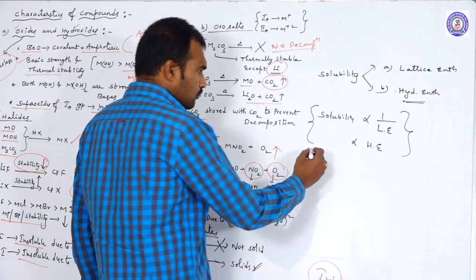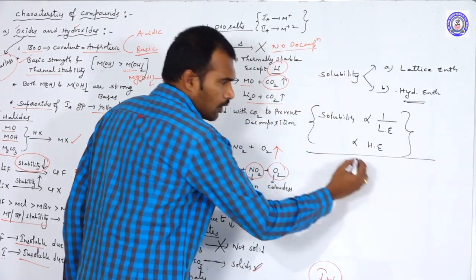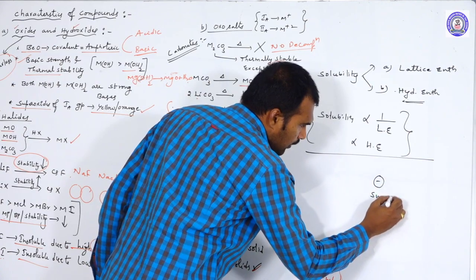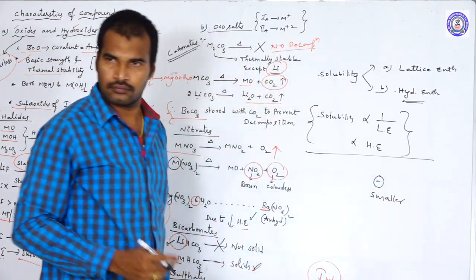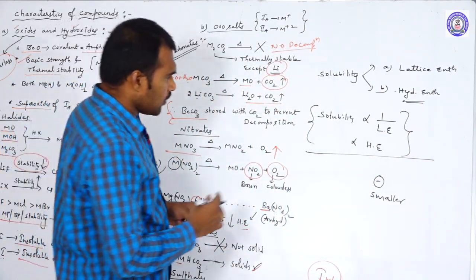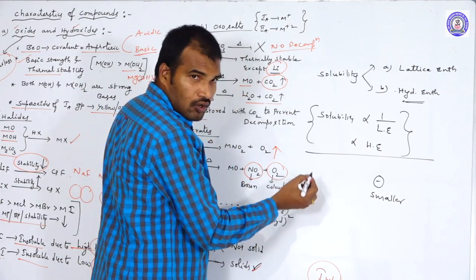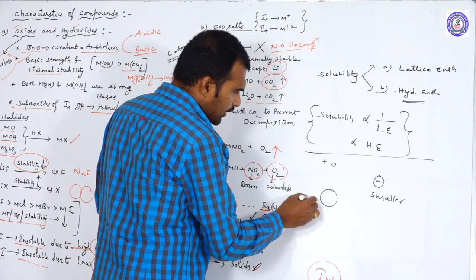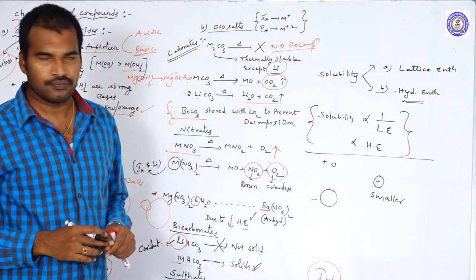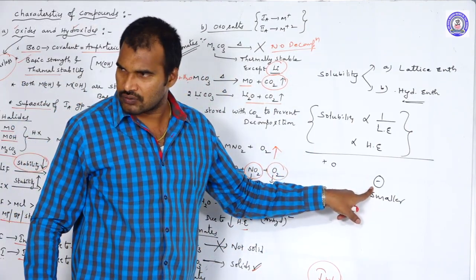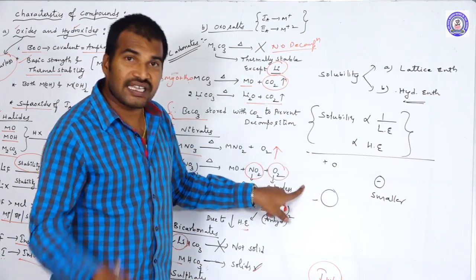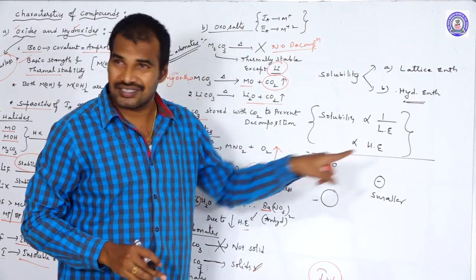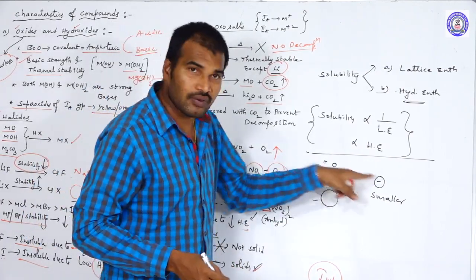Now let us take a smaller anion. Imagine this is a smaller cation and this is a larger anion. In the case of smaller anions, the size of the cation matters, whether smaller or larger cations, because the stability depends upon the sizes.